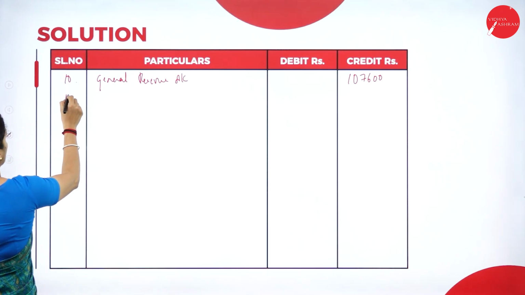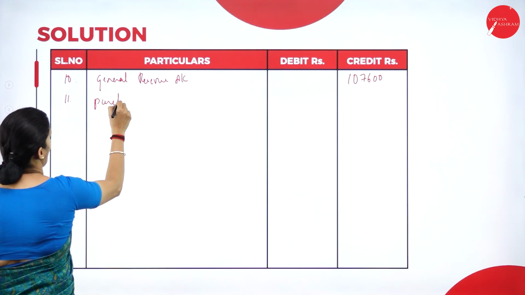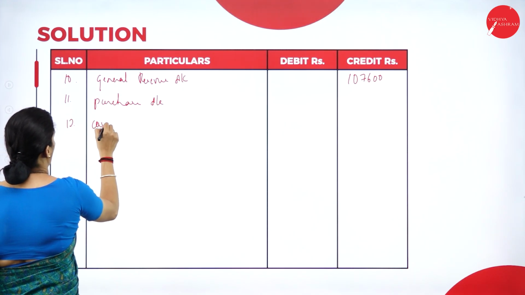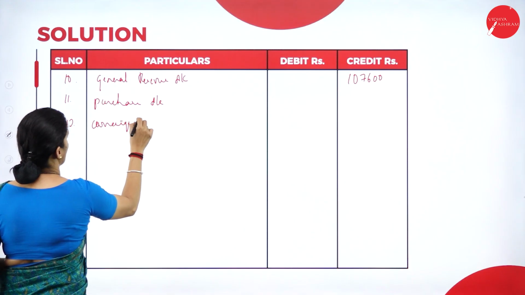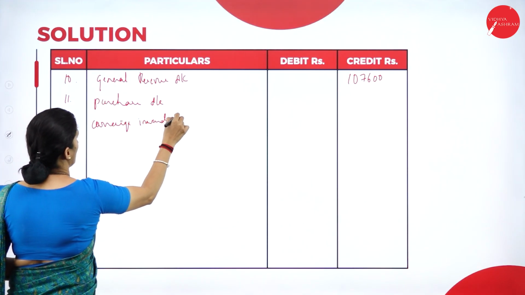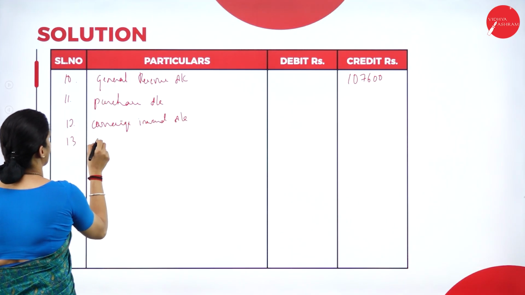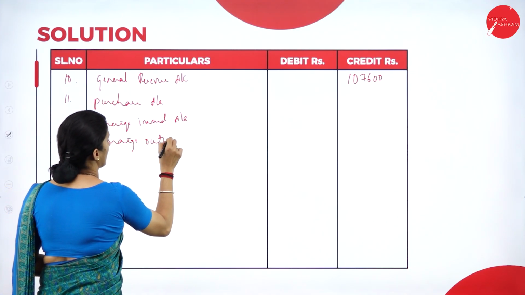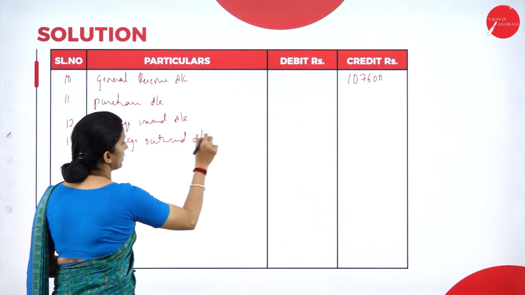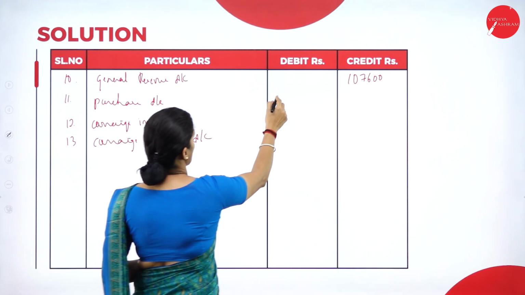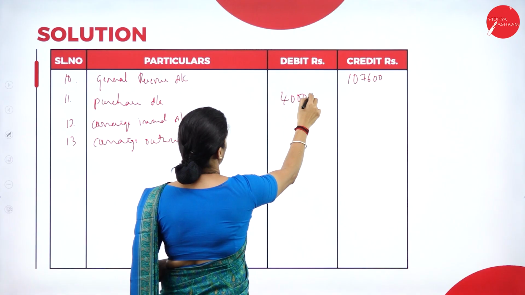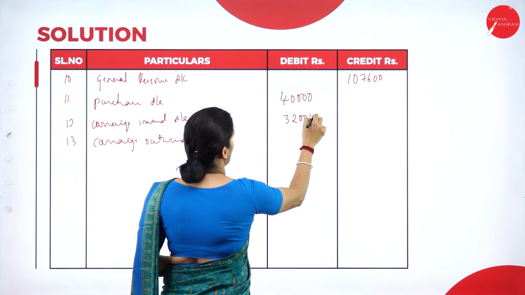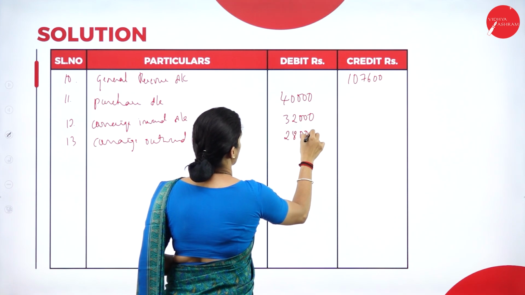Expenses come under the debit side. So the purchase amount is 40,000, carriage inward account is 32,000, then we have 28,000.